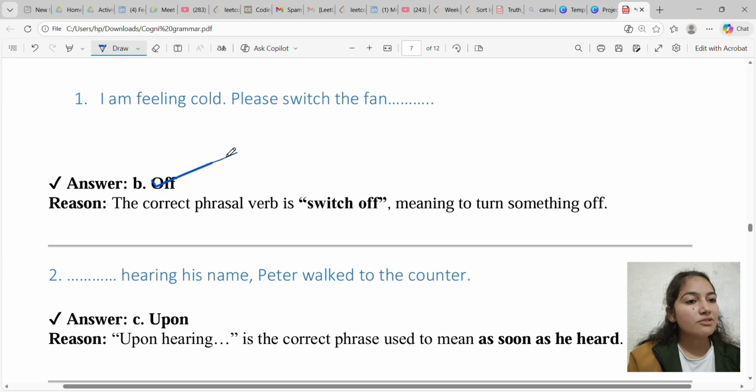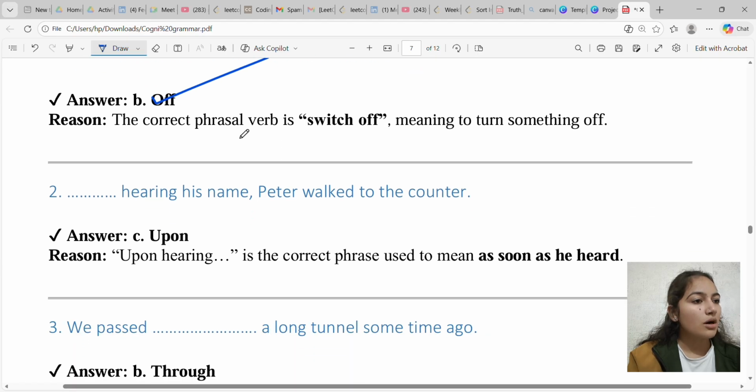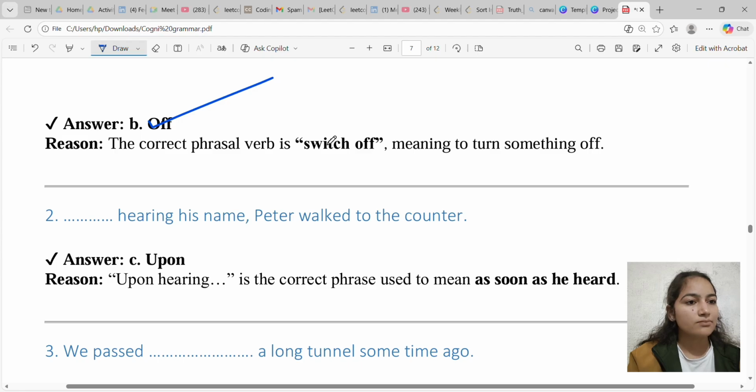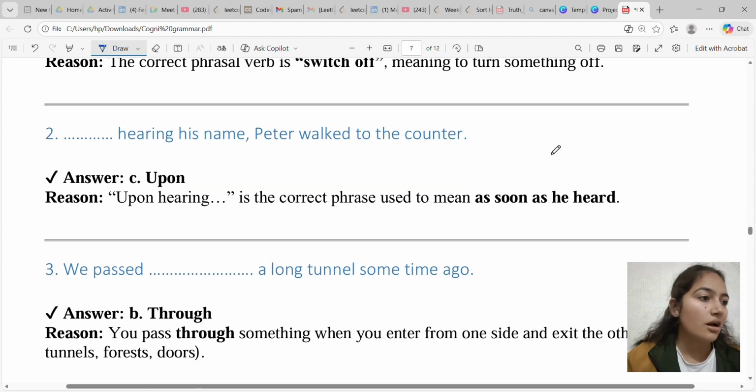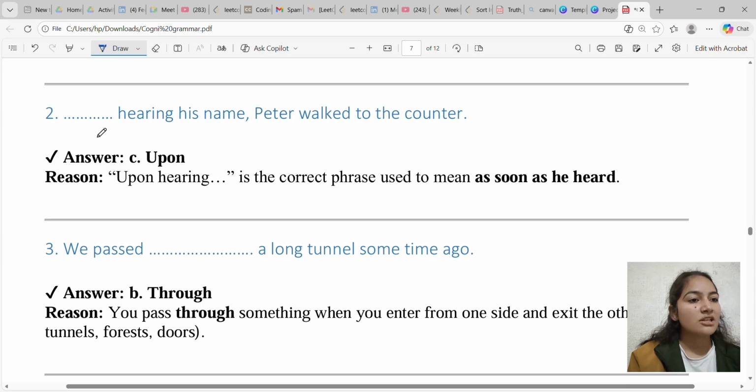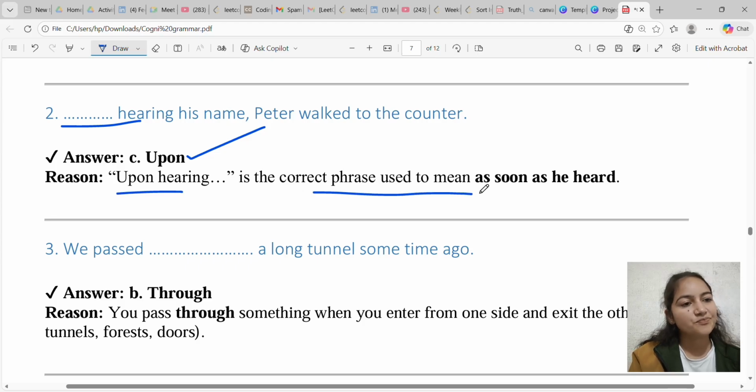Next type of question is where you have to use the appropriate preposition. So fill in the blank with the most appropriate preposition. Question is, I'm feeling cold, please switch blank the fan. So the answer will be off. Why? Because the correct phrasal verb is switch off. And what is the meaning of switch off? To turn something off.